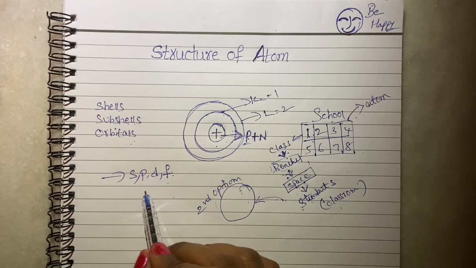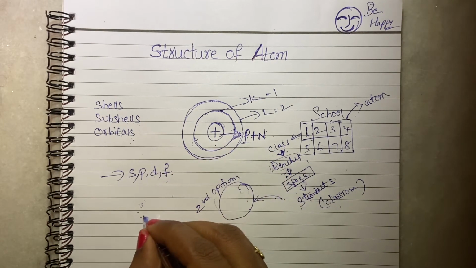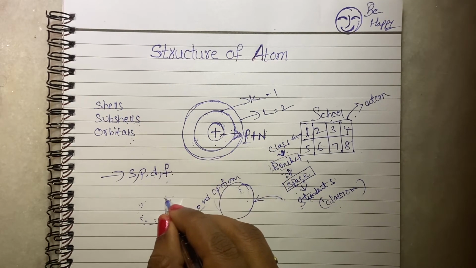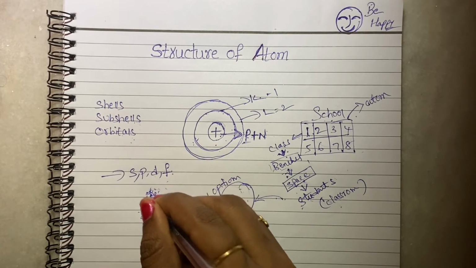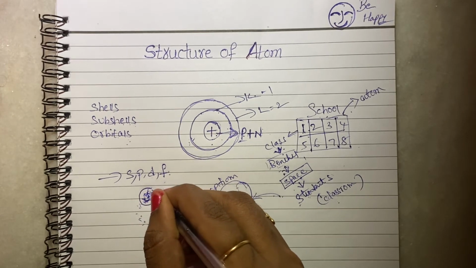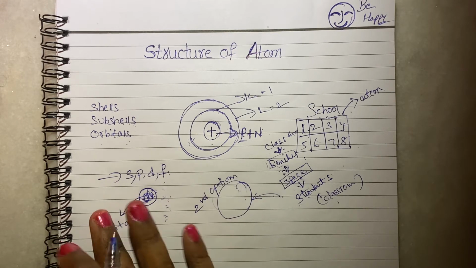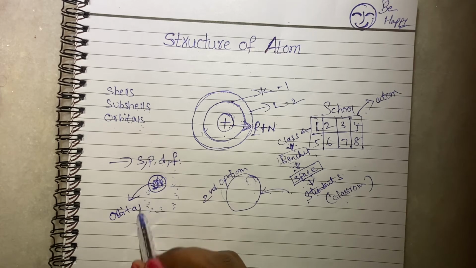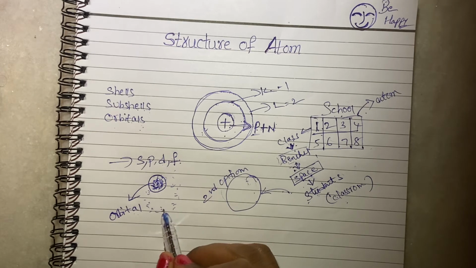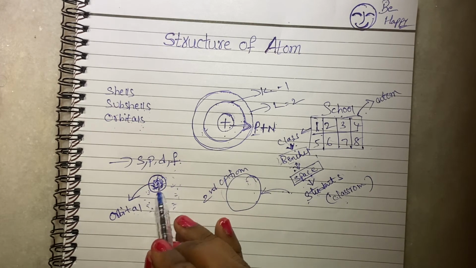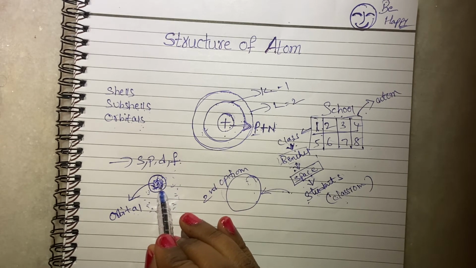Here also the electrons will revolve around the nucleus like this, where we will get the maximum number of dotted lines. That is considered an orbital, where there is the maximum probability to find the electrons. In simple terms, where we get the more number of dotted lines, we have to think that the electron is present in that particular place.